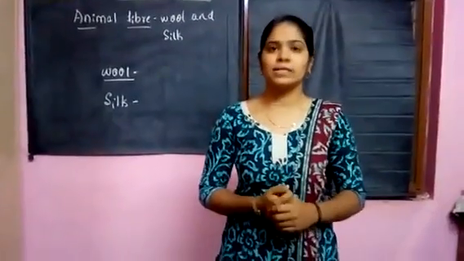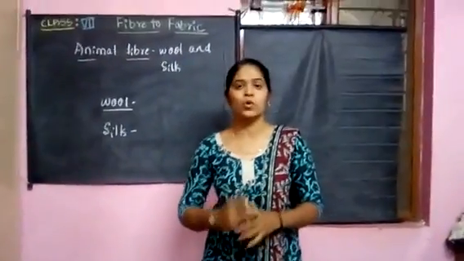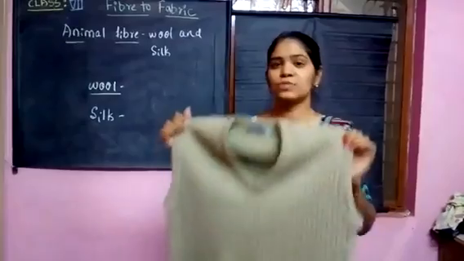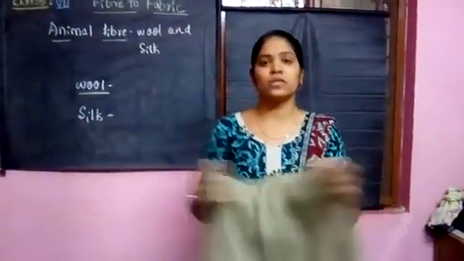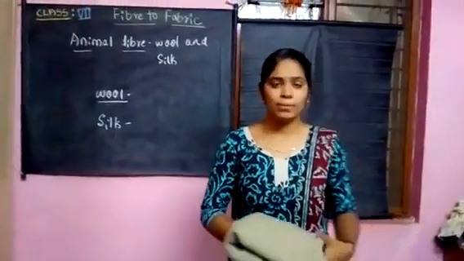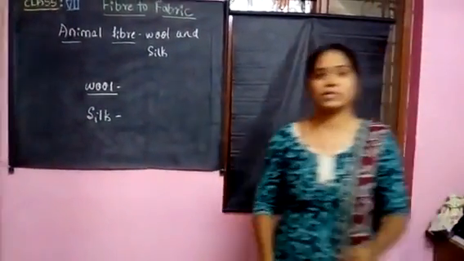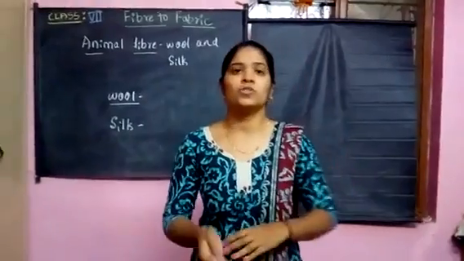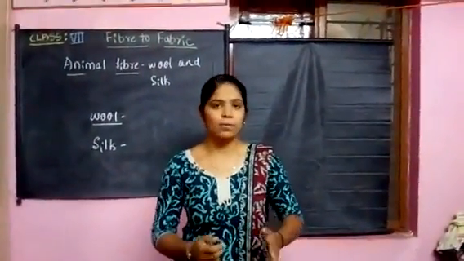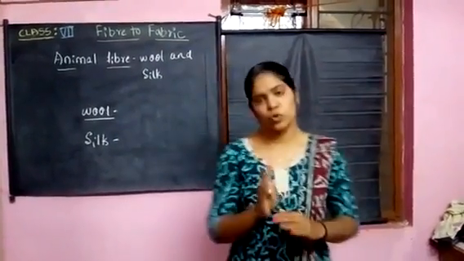I told you the example for a woolen material is a woolen sweater. I will show you that. This is the woolen sweater, which is made up of wool. So students, you are going to wear jerkins, right? That is not an example for a woolen material. It is other than that material. You are going to study about that in higher classes. So the example for a woolen material is the woolen sweaters.